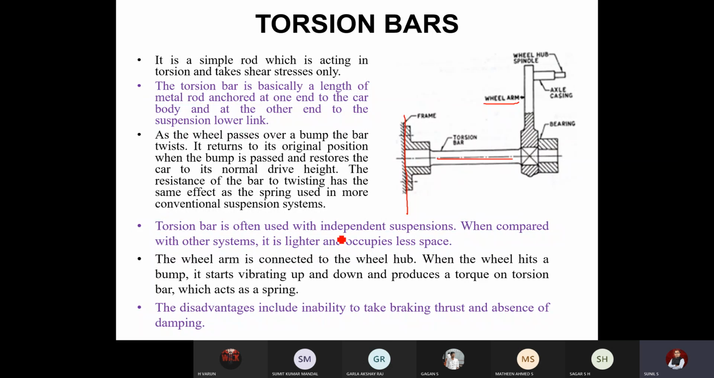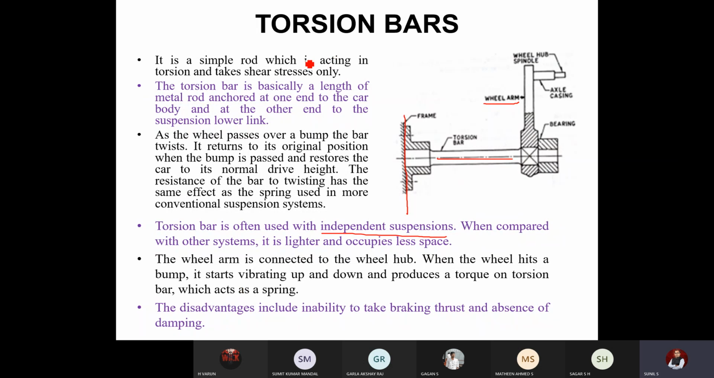It is often used in independent suspension systems. What do you mean by independent? Each wheel has a different suspension. If there are 4 wheels in a car, each wheel has a different torsion bar. Then it is called an independent suspension system. The wheel arm is connected to the wheel hub. As I explained, the wheel arm will be connected at one end to the wheel hub, the other end to the torsion bar. When the wheel hits the bump, it starts vibrating up and down. When it moves up and down, that shock will be taken away by this torsion bar.